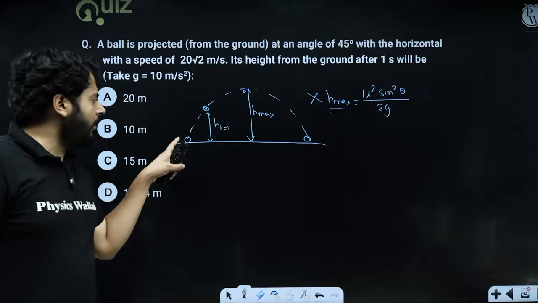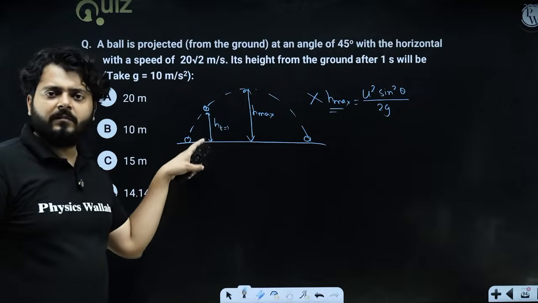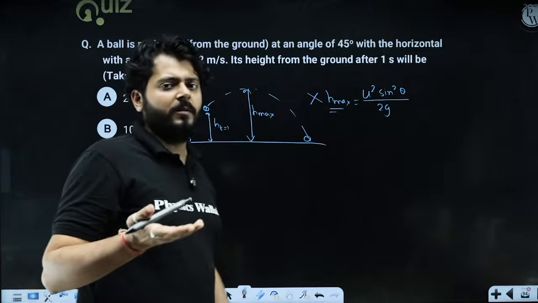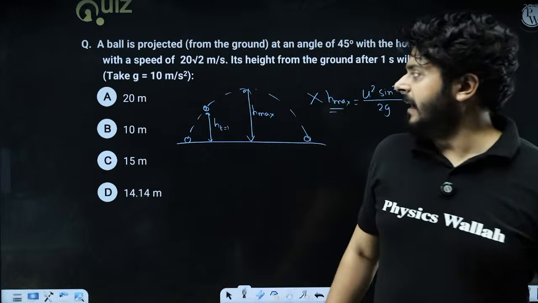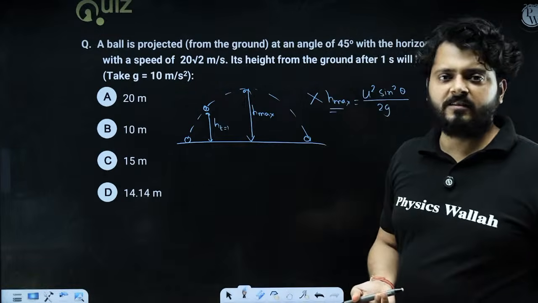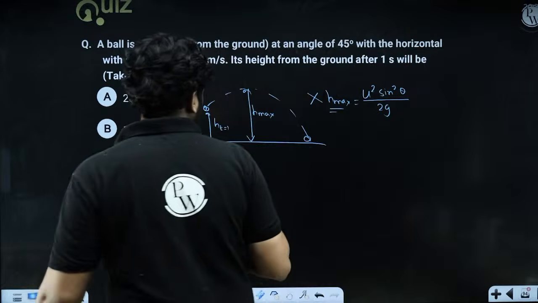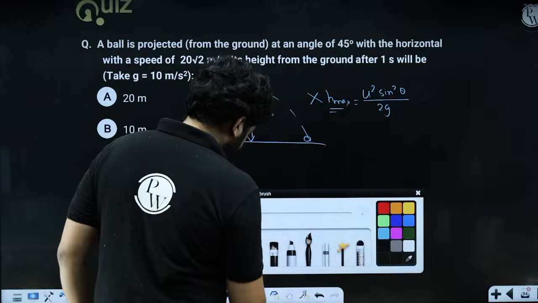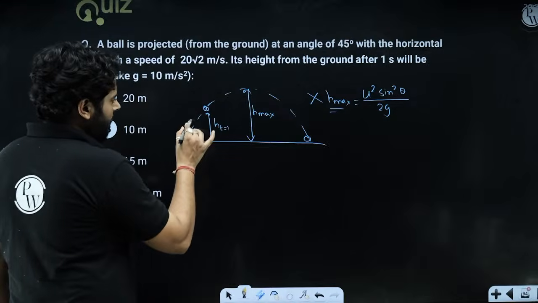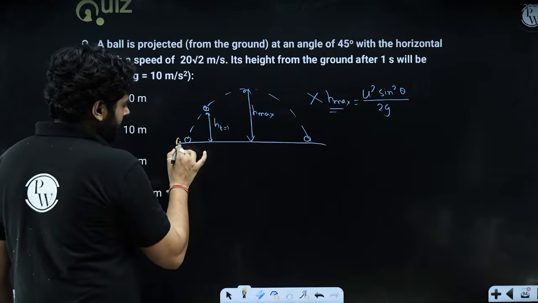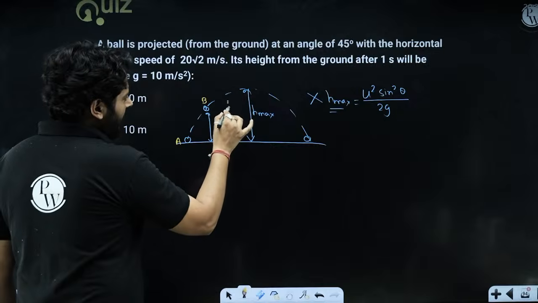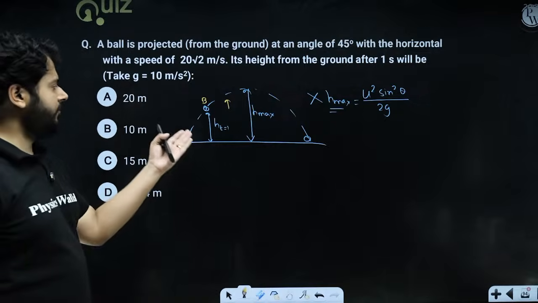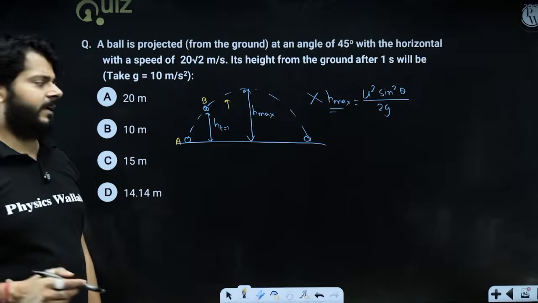Here you have to talk about the height of the projectile at a certain time. At t is equal to 1, what will be the height of the projectile? This is something we have to answer. So we can easily do that. To know that, we have to analyze the motion from A to B in the vertical direction, because to calculate height, we have to analyze the vertical direction.